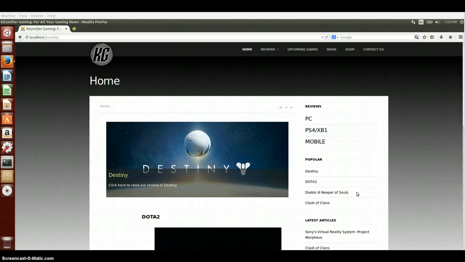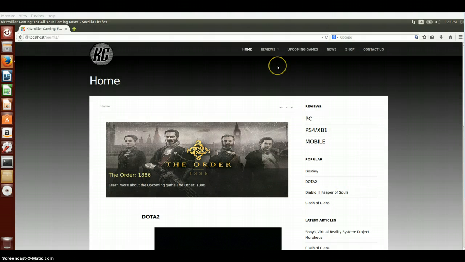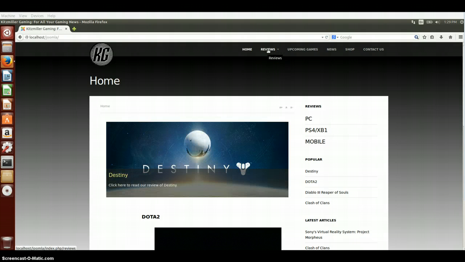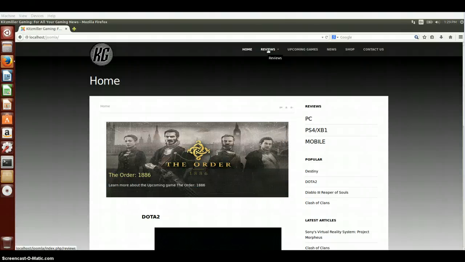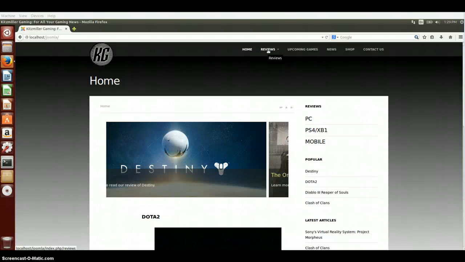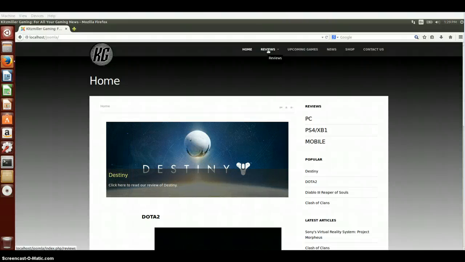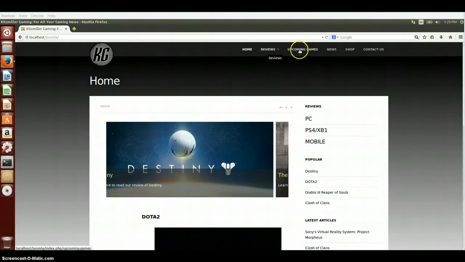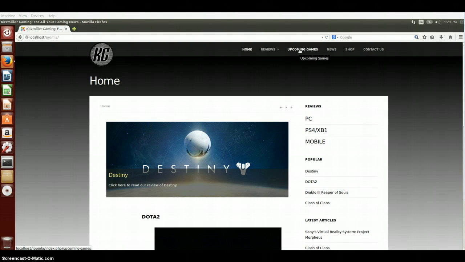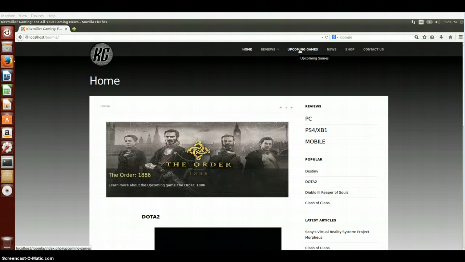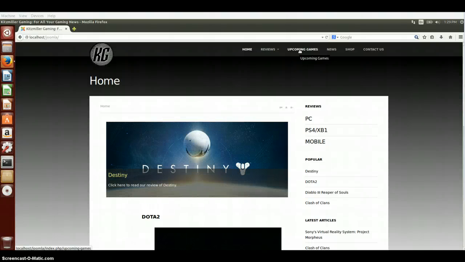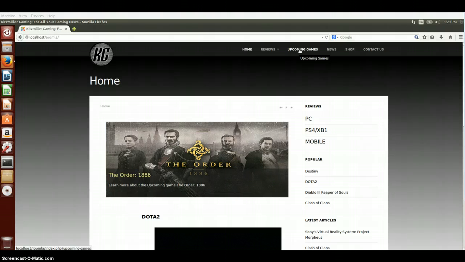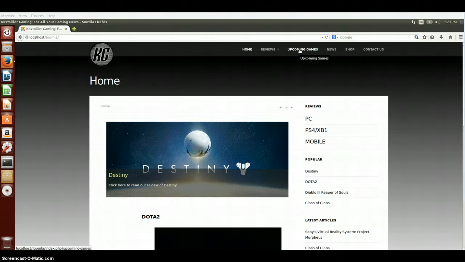So I split this website up into several different categories, as you can see up here at the top. The first section is the reviews section. This is where the website will be posting all of the reviews for the different subcategories. The subcategories include PC games, PlayStation, Xbox One, and then the final category is mobile games. This next section is the upcoming games section, and this will be where all of the news and articles about games that have yet to be released will be posted. This will contain information about the game, screenshots, videos, as well as the release dates.